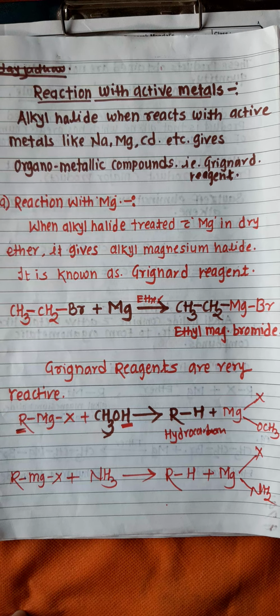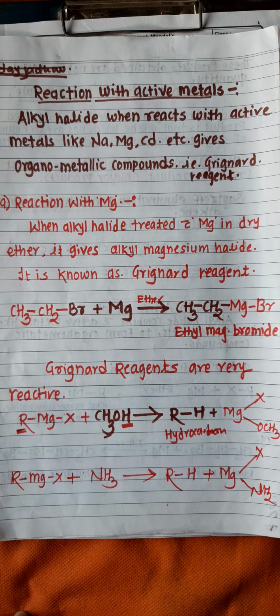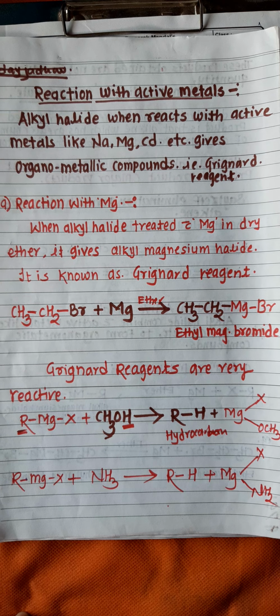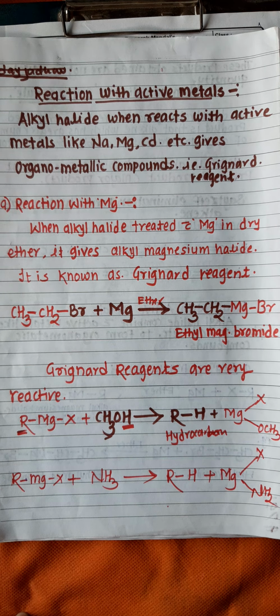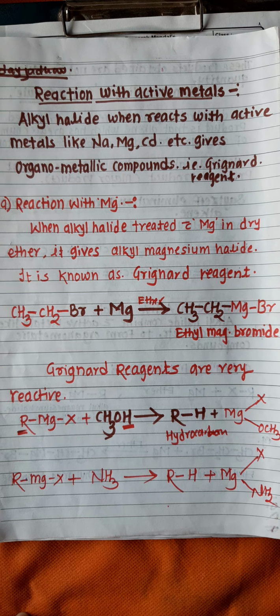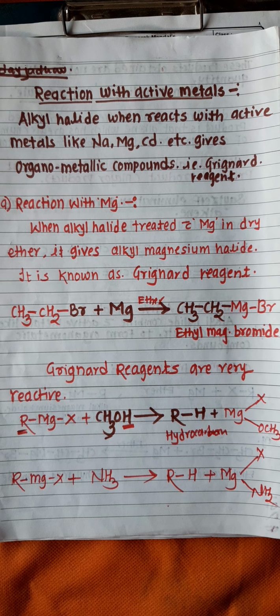Hello student, in this video we are studying the important reaction in a halogen derivative, that is the reaction with active metals. When alkyl halides are treated with active metals, with sodium metal or magnesium metal or cadmium, they form organometallic compounds. Generally organometallic compounds are called Grignard's reagent.